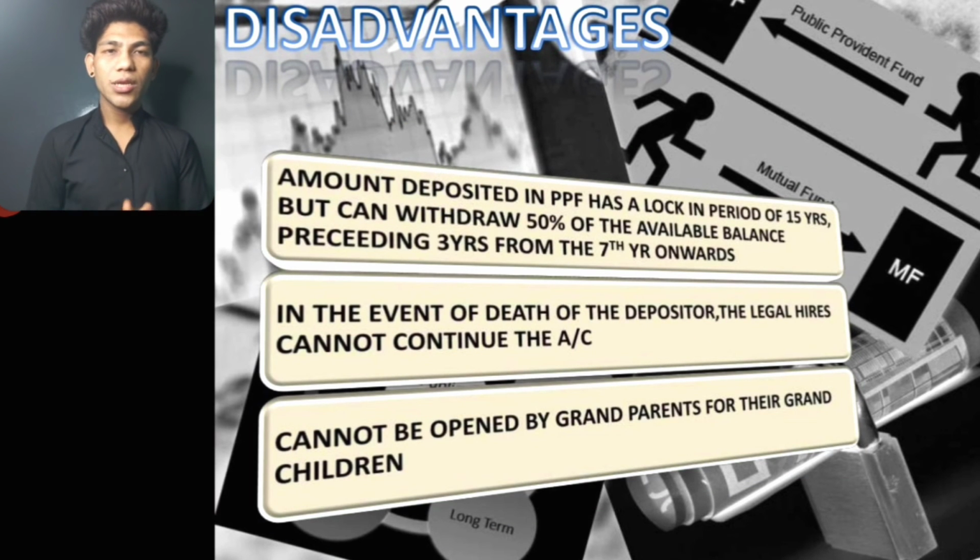Disadvantages. So basically, the amount deposited in the PPF has a lock-in period of 15 years, but you can withdraw 50% of the available balance, permitted from the 7th year onwards. In the event of the death of the depositor, the account cannot be continued by legal heirs. It cannot be opened by grandparents for grandchildren.